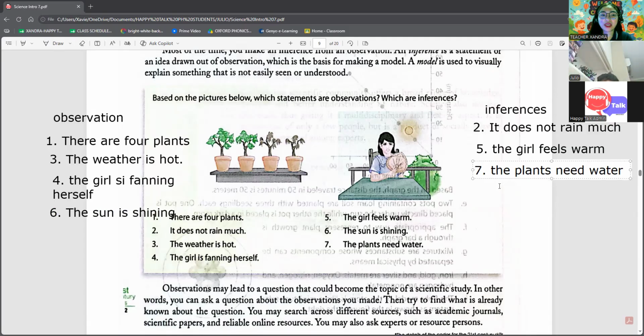So notice the difference. Saying there are four plants is an observation because you can see it. And then saying the plants need water is an inference because you are making a conclusion based on what you see. You can see that there are four plants and two plants are dying. So what you need to do is they need water. So you infer because you are making a conclusion based on what you see. Okay?